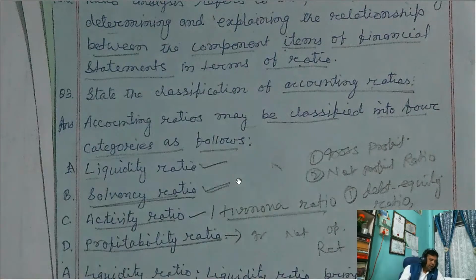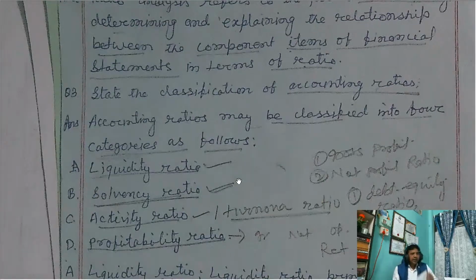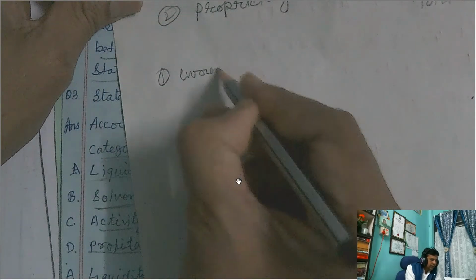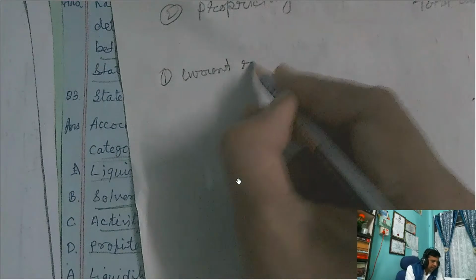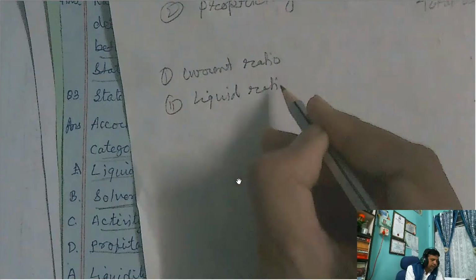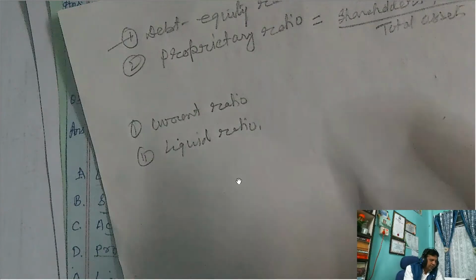Similarly, give two examples of liquidity ratio. Then your answer: under liquidity ratios we calculate number one, current ratio, and number two, liquid ratio. What is the formula of current ratio?